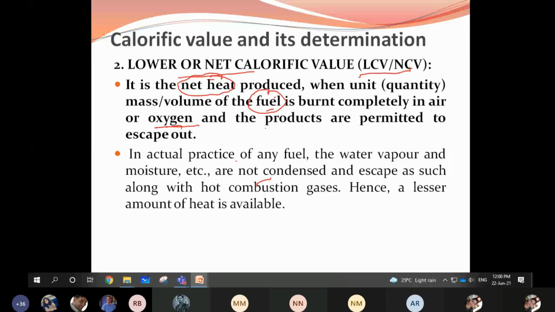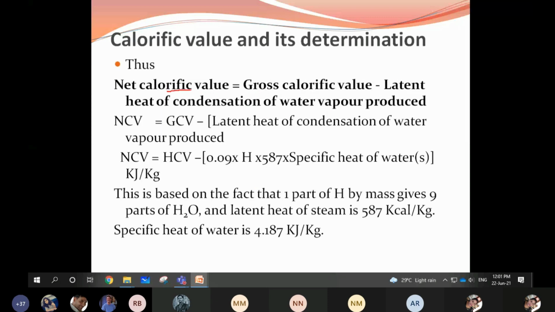So the equation to measure this NCV, net calorific value, is gross calorific value minus latent heat of condensation of water vapor produced. What is this latent heat of condensation of water produced? How are we going to measure it? NCV is equal to HCV. HCV is nothing but gross calorific value, I am writing in other terms, higher calorific value.